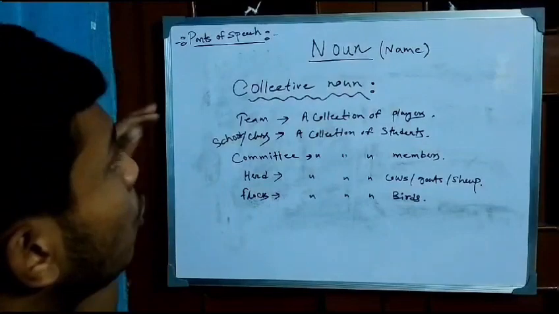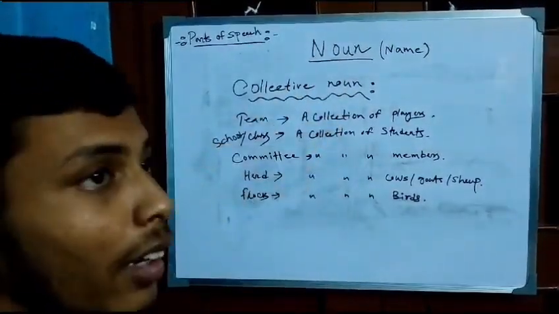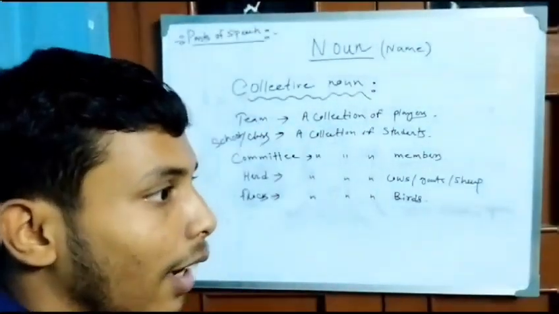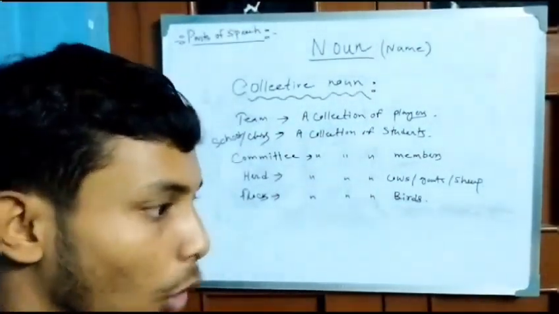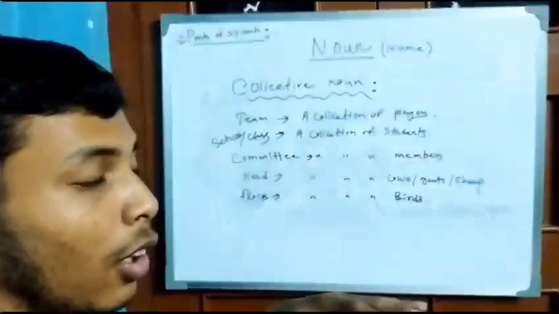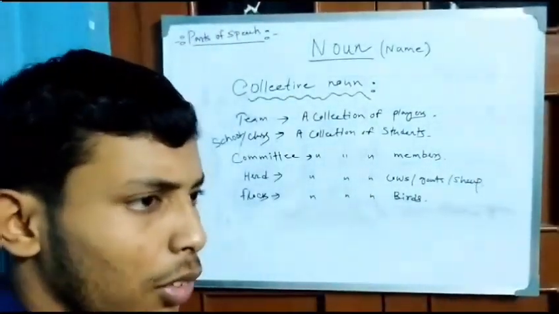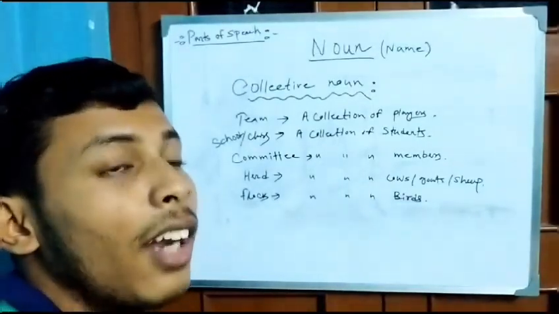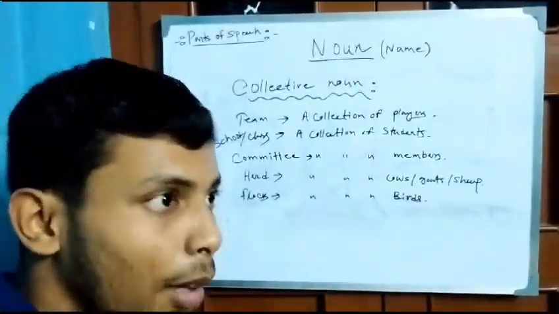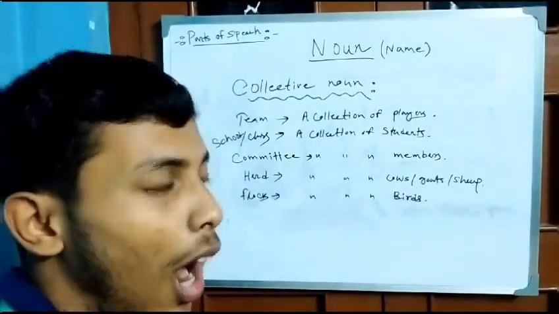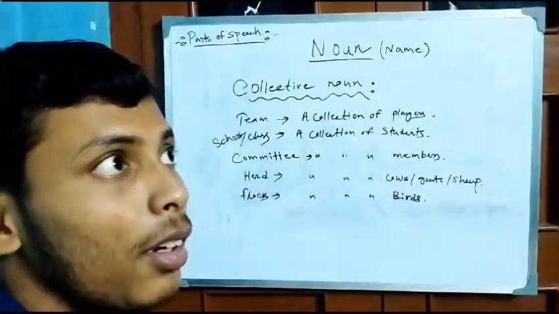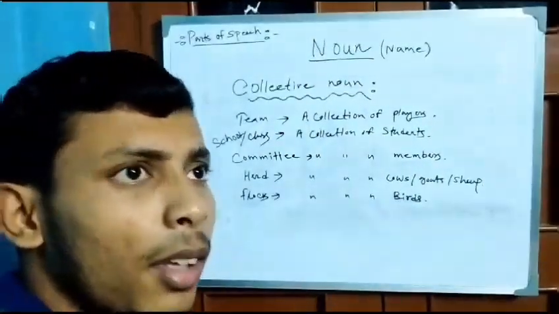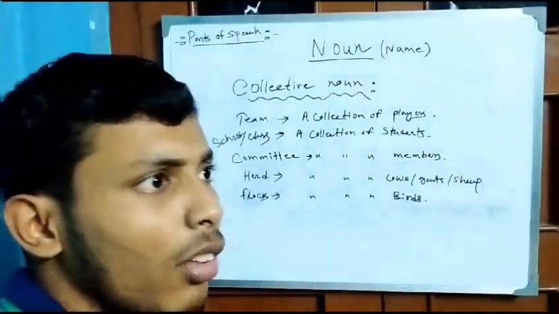So at first, we should learn what a collective noun is. A collective noun is a noun that denotes a collection of something, or a group of individual things. Like if we say army, what is an army? Is it a specific name? No, army is a common noun, and it is not the name of a nation. A man cannot be called an army.